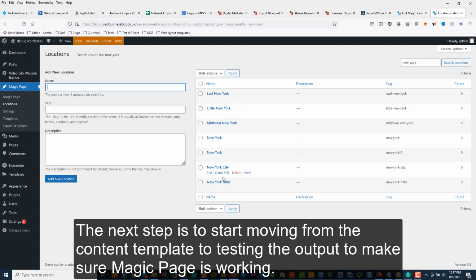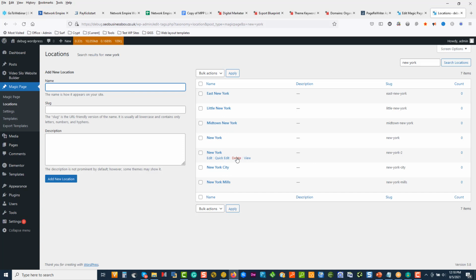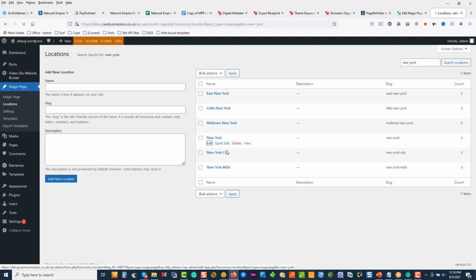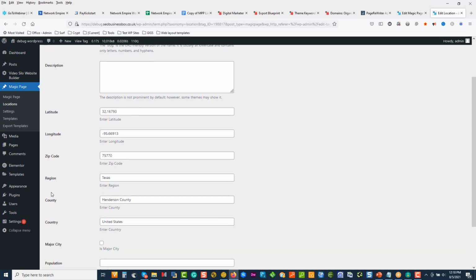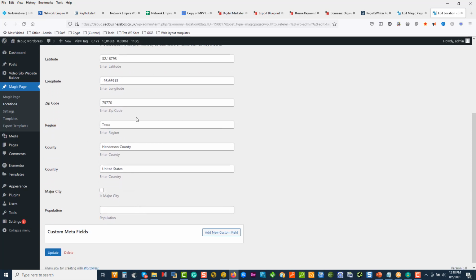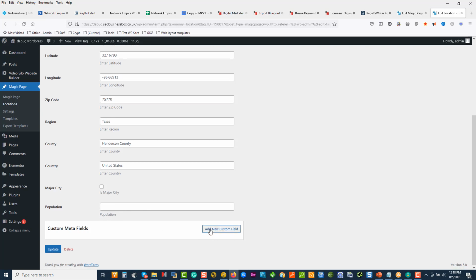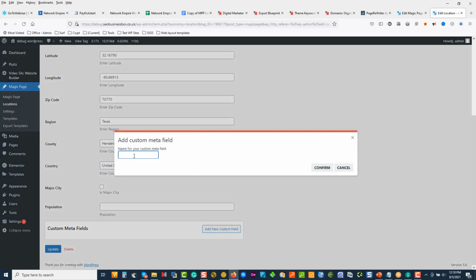We've got all these areas over here. Okay, New York, New York. There's all the New York cities. So that one, we can just blow that one away. And if I go edit this, we now got access to all the metadata. And this is where the shortcodes come from. Okay, so everything here is that we can add new custom fields to this. And those custom fields will become metadata as well that you can call through the shortcode. So to add a new custom field, click on that.